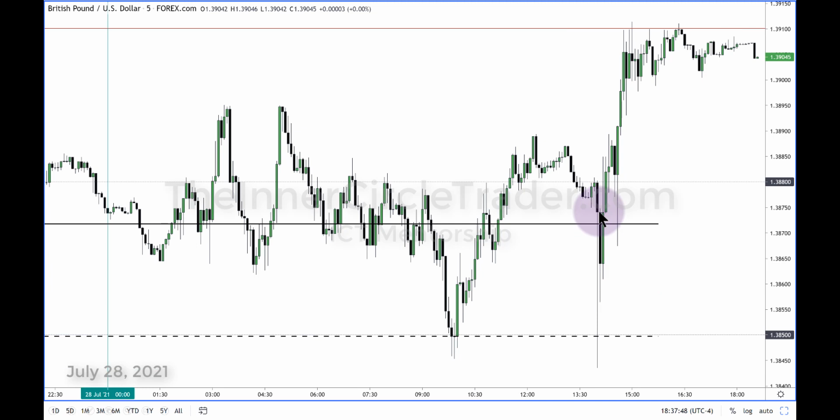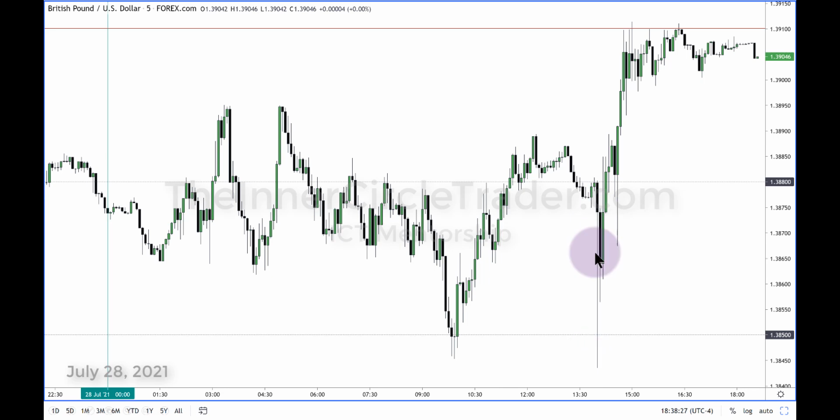Right here on this candle, as it's trading down and comes back in and trades into it one more time lower, I went long on the order block. If you look at the range here, strip all this stuff away, and look at the close of this candle and the low.